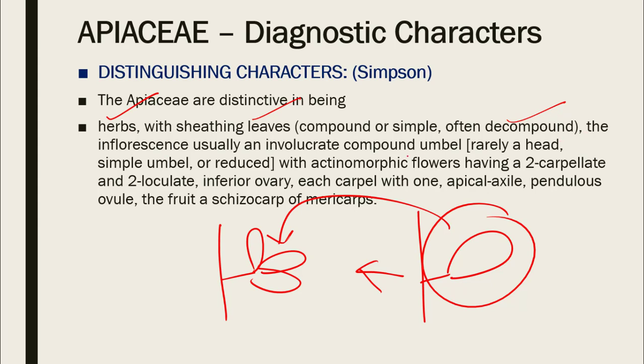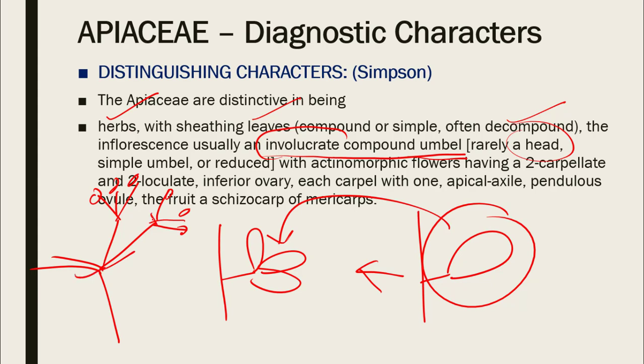And the inflorescence, umbel. Rarely it is a head. We are not going to discuss it now. It is involucrate compound umbel. So the umbel is compound. So we have the main floral axis branching first, and then the branches bear flower. So this is compound umbel as we discussed in the previous slide. And it bears a bunch of bracts at the base. Here we have bracts in involucre. So this is involucre, a bunch of bracts at the base of the inflorescence. So it is an involucrate compound umbel, but it can also be a head, simple umbel, or it can be a reduced one.